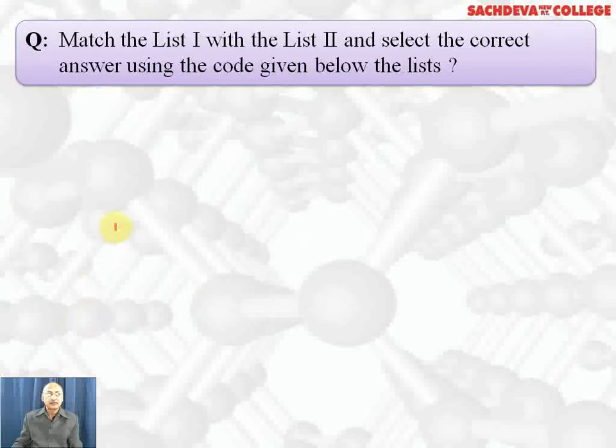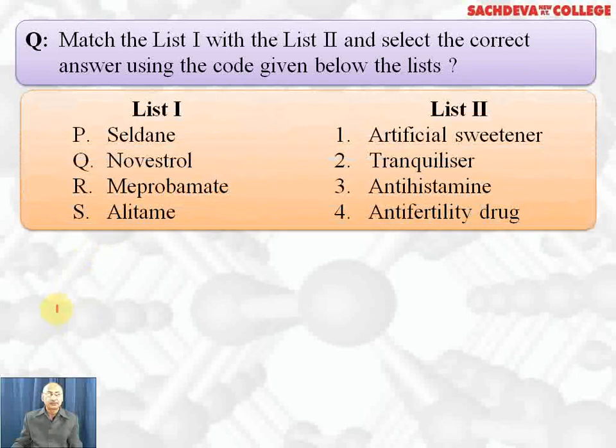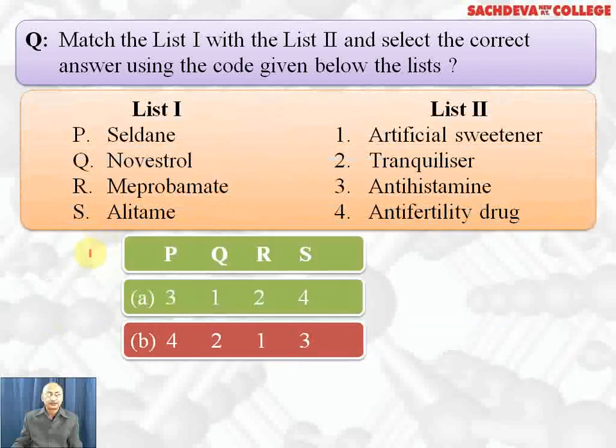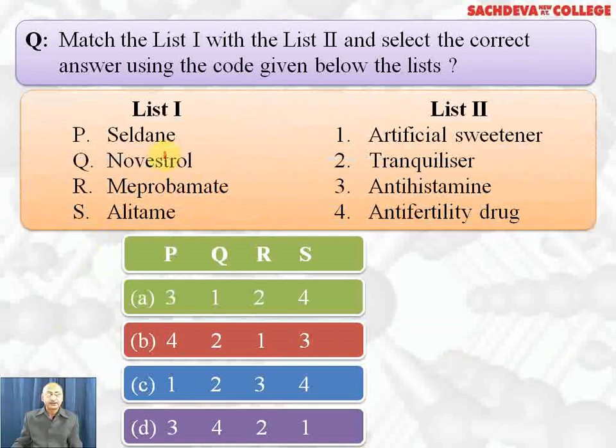Match the list 1 with list 2. Select the correct answers using the codes given below. These are the options. Seldane is used as antihistamine, so B should tally with 3. Norethindrone is anti-fertility drug, so Q tallies with 4. Meprobamate is tranquilizer. It tallies with 2. Alitame is an artificial sweetener. So D part is the correct answer.